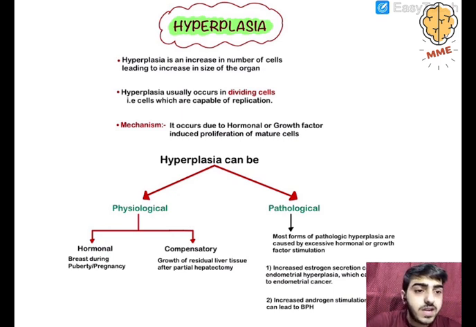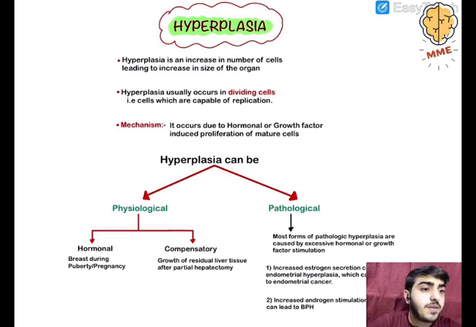Next is the compensatory one. The example here is growth of residual liver tissue after partial hepatectomy. So when we do partial hepatectomy, like a lobe of the liver is removed, the other lobe, the residual part which is staying in the body, divides by hyperplasia. So it basically tries to adapt itself to maintain the body's needs.